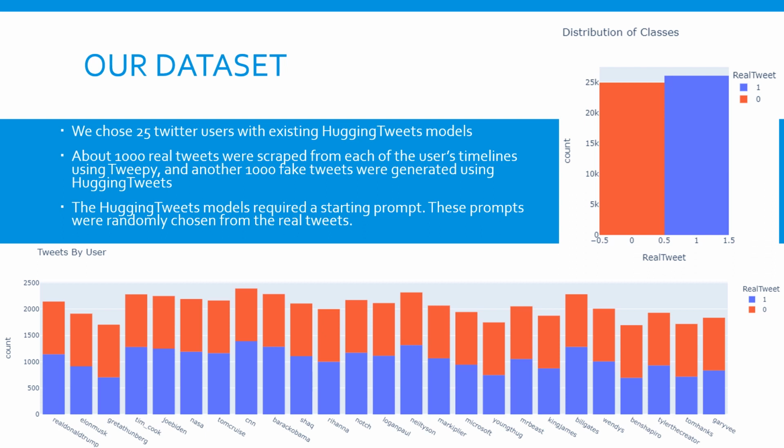We chose the first 3 words and threw out any user @s, so it's between 1 to 3 words, and you could see the 25 different users on the bottom. We aim to get a variety of users that would have a different style in tweeting.